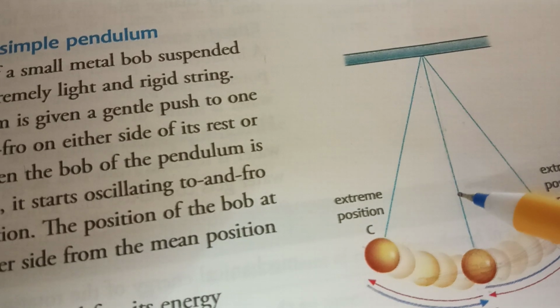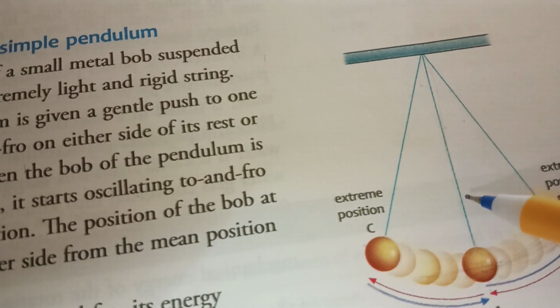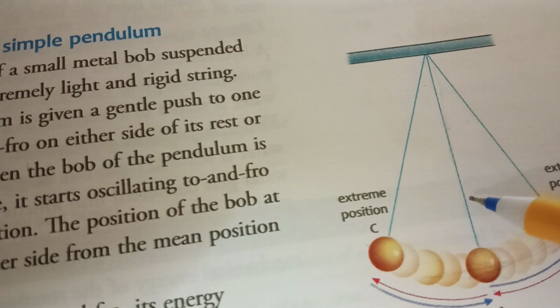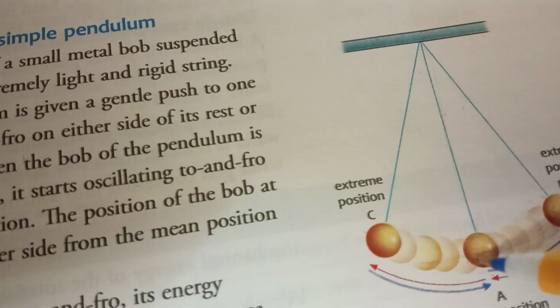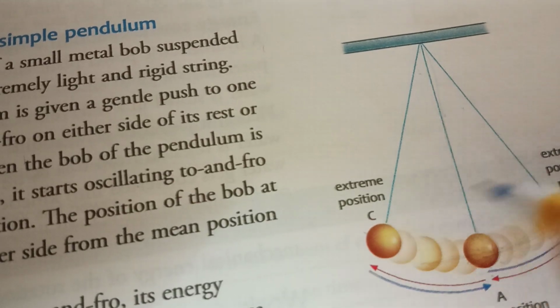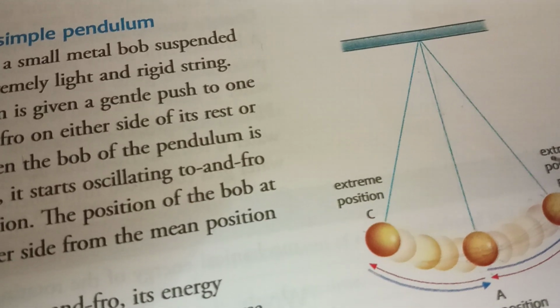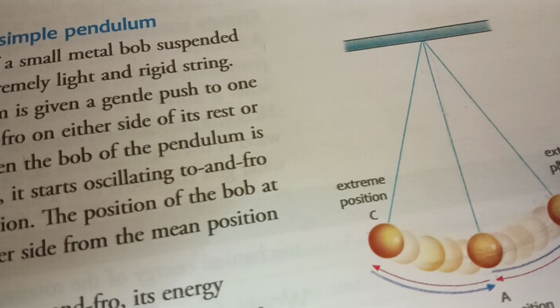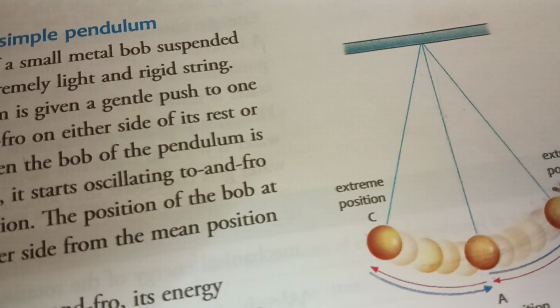When the bob of the pendulum is given a gentle push to one side, it starts oscillating to and fro on either side of its mean position. This is the mean position of the simple pendulum, and these two positions are the extreme positions. The position of the bob at the maximum distance on either side from the mean position is called the extreme position.